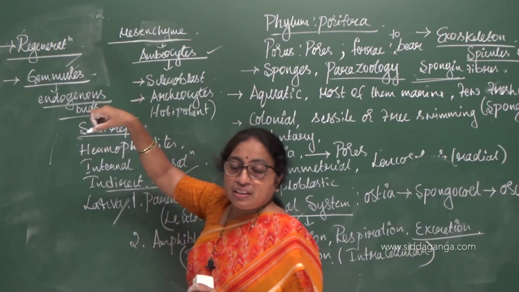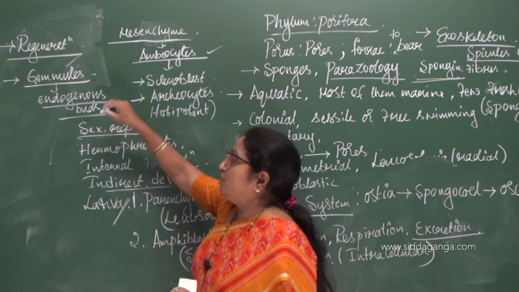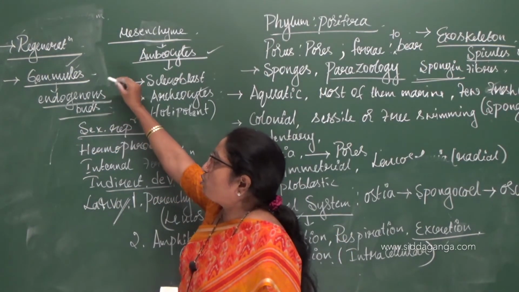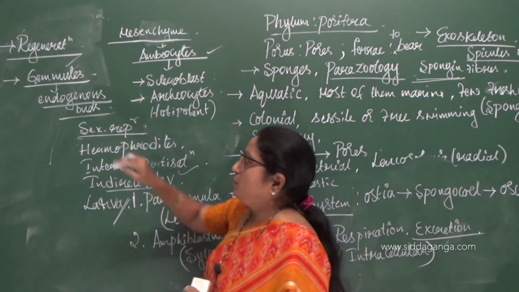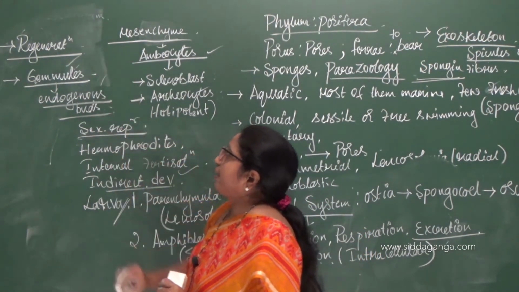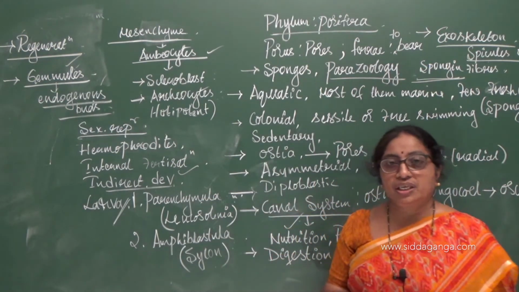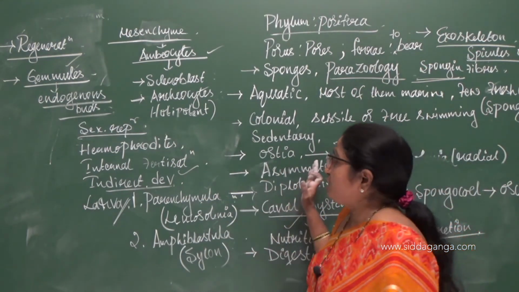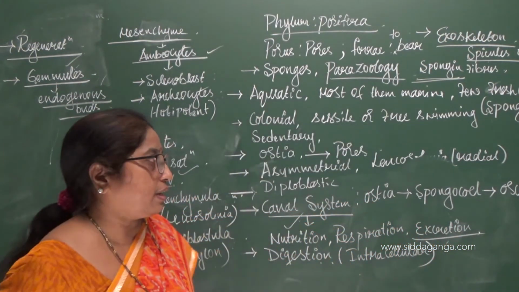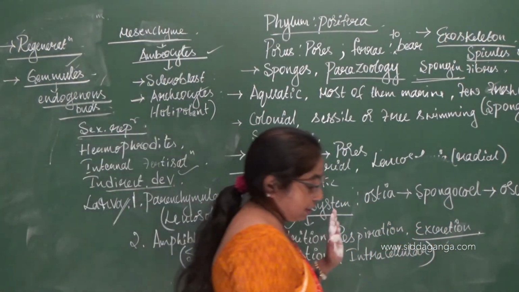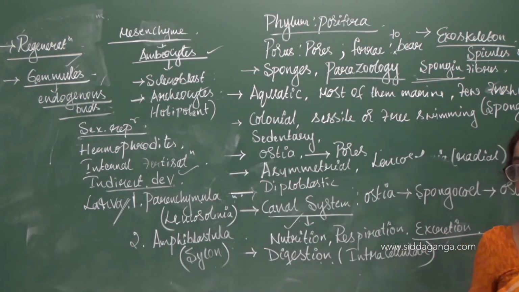And whenever the favorable condition comes, these endogenous buds come out of the Gemules and they develop into young ones. So this is one of the unique characters of Porifera which is called as Gemules. So these are the characteristics of the phylum Porifera. Phylum Porifera. So once again, let me revise.